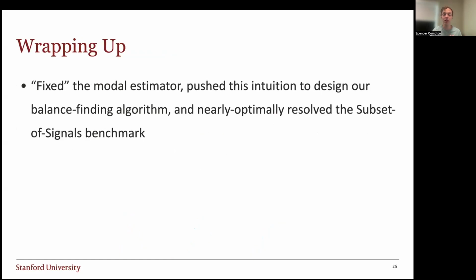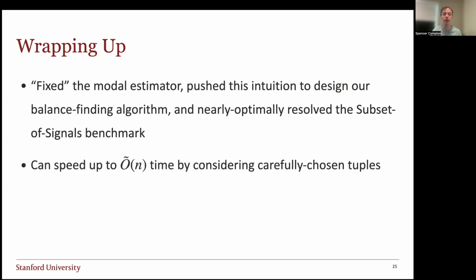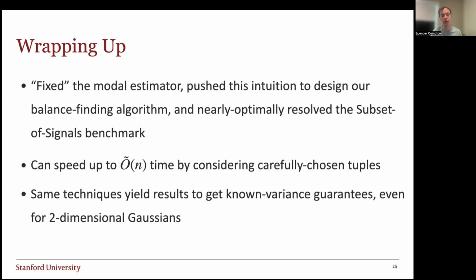Wrapping up, the main intuition we've had so far is that we fixed the modal estimator. This let us push our intuition to design a balance finding algorithm that nearly optimally resolves the subset of signals benchmark. And while the algorithm I just suggested, trying all tuples, maybe sounds like it takes infinite time, we can speed it up to near linear time by choosing carefully chosen tuples. And the same techniques that let us get our main result of this one-dimensional heteroskedastic mean estimation also let us get the known variance guarantees even for two-dimensional Gaussians, not needing log n dimensions.